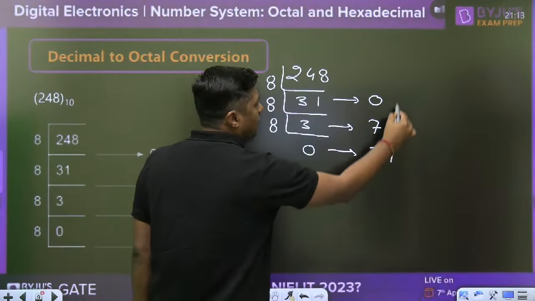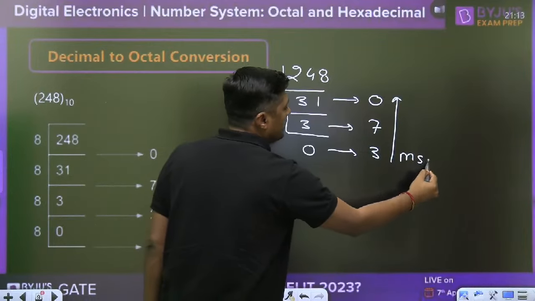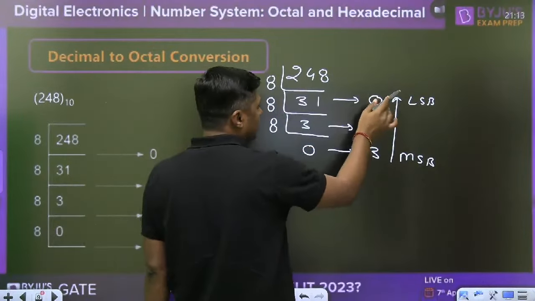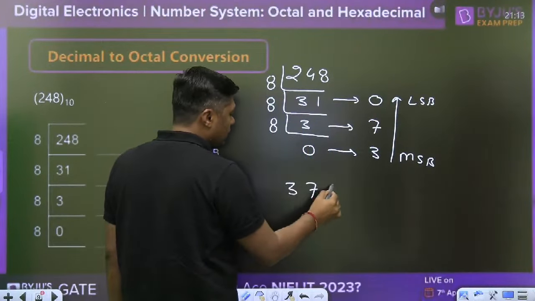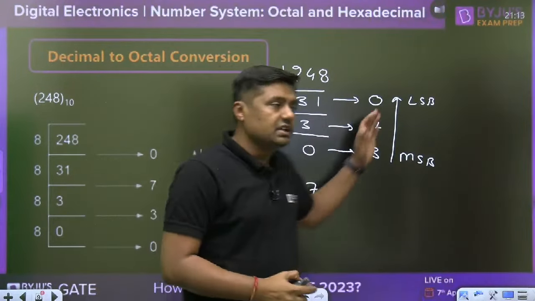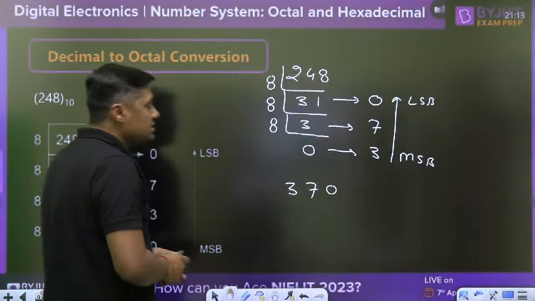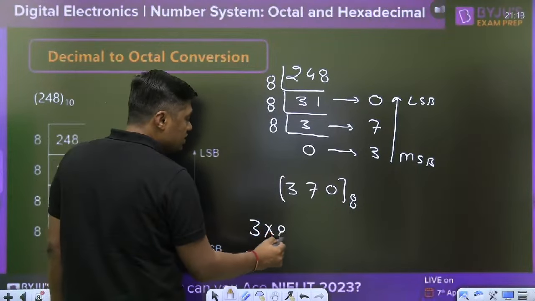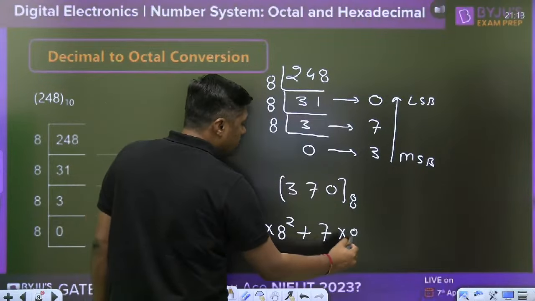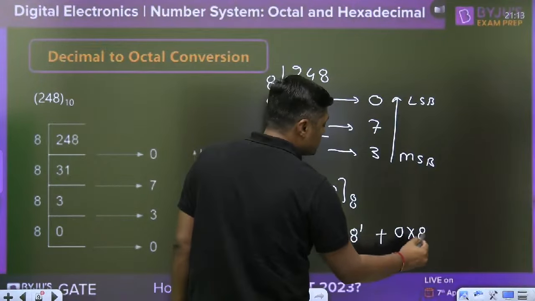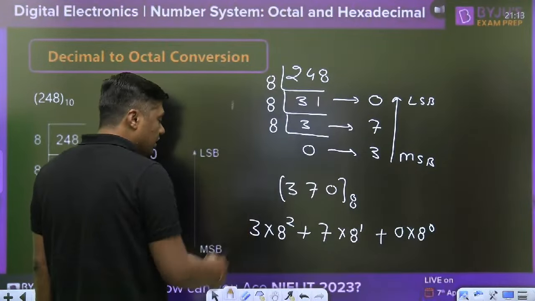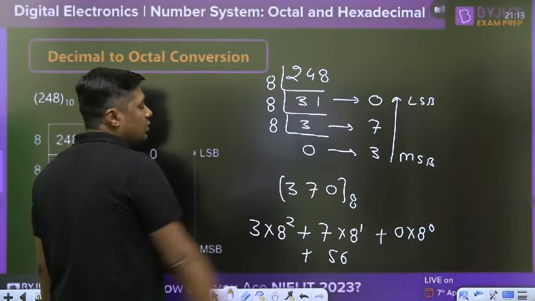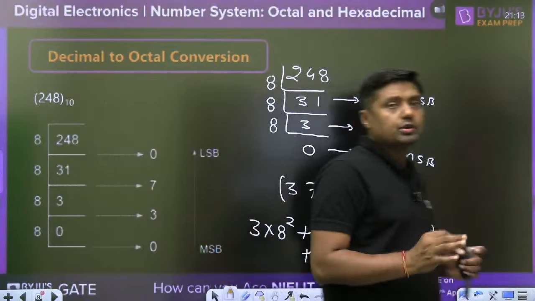Then write in the opposite direction. This will become the most significant digit and this will become the least significant digit. Not bit, digit, because in binary we say bit, 1 and 0, but this is octal. So this is 370, in octal. Now you can check: this will become 3 into 8 square plus 7 into 8 raised to power 1 plus 0 into 8 raised to power 0. 64 into 3 plus 56, and you will get the same answer, that is 248.